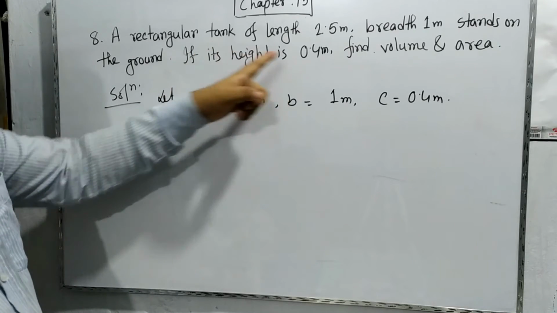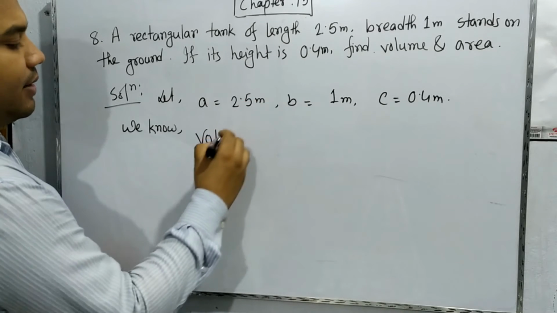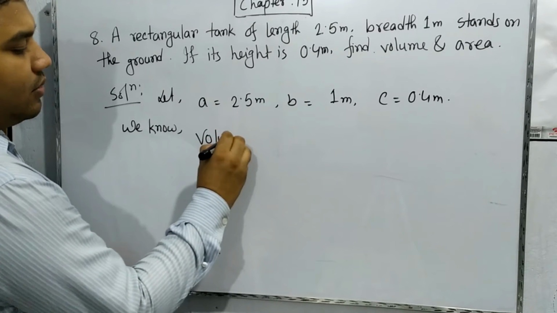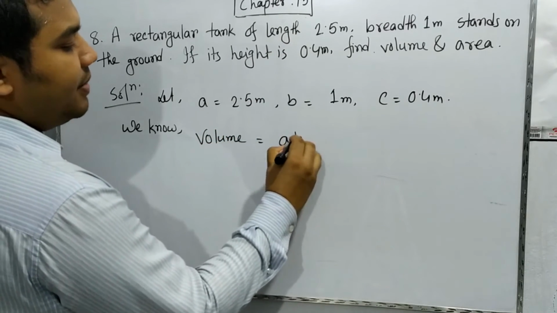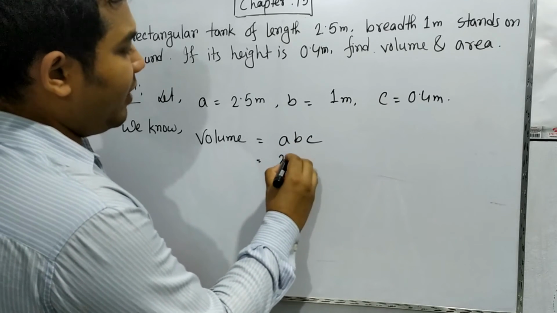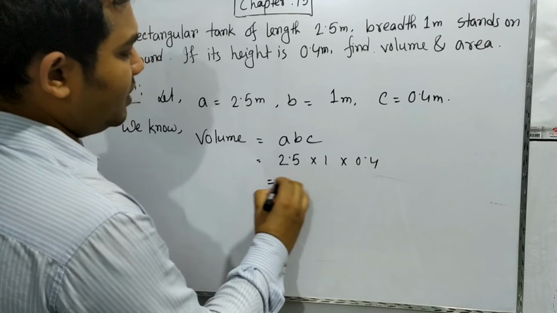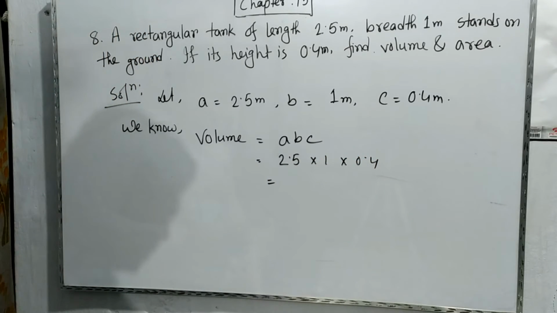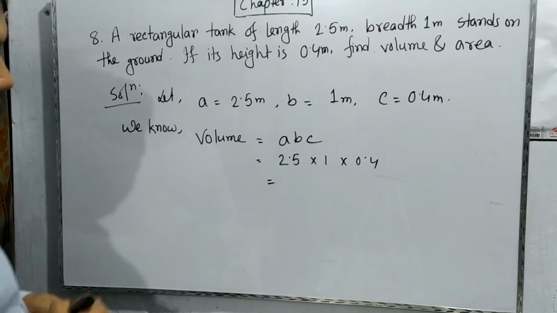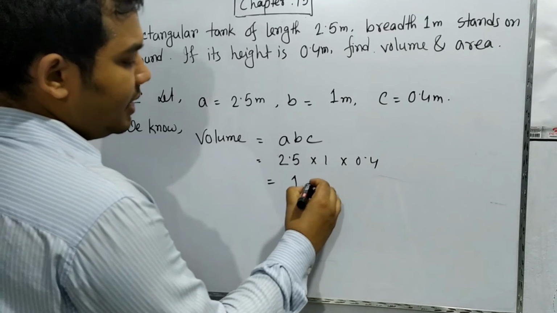the volume is A, B and C. Just multiply these three: 2.5 into 1 into 0.4. It is close to 1 actually. If we multiply this, it will be 1 cubic meter.